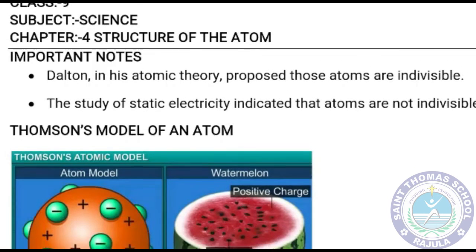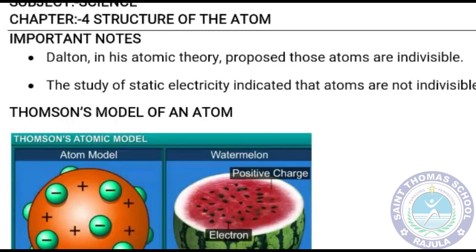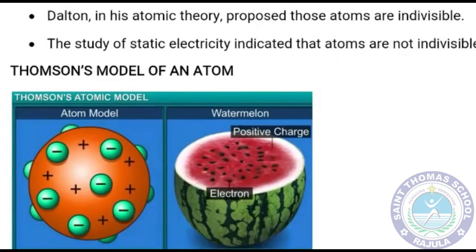Dalton, in his atomic theory, proposed that atoms are indivisible. Okay, so Dalton's atomic theory we have studied in chapter number 3, that Dalton was telling that atom is a very small particle which cannot be divided into smaller parts. From atoms, elements and compounds are formed. So these are the few things which we have already studied in chapter number 3.